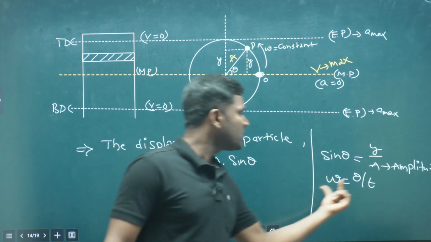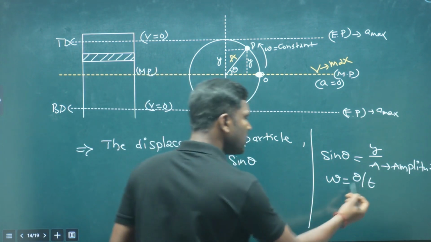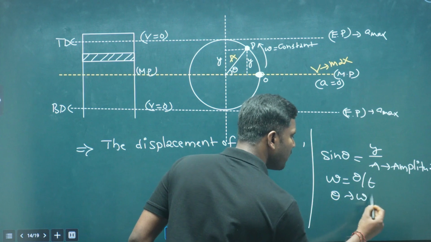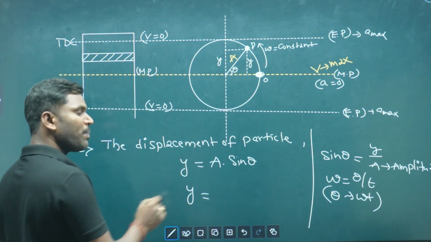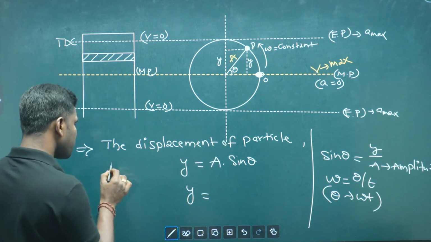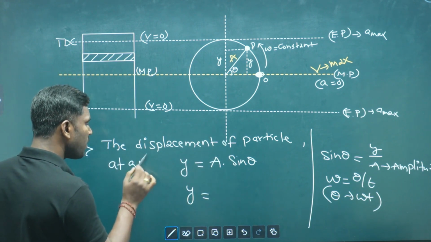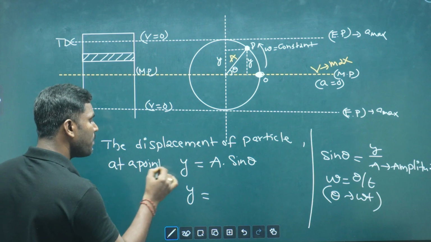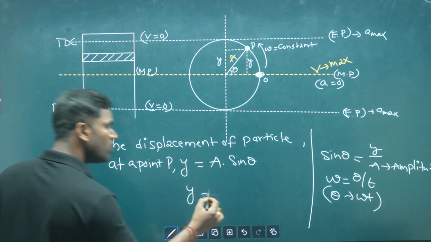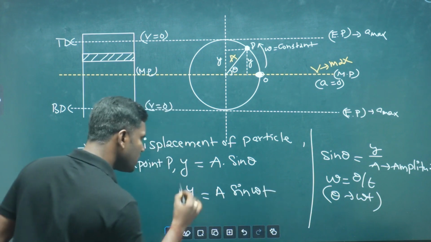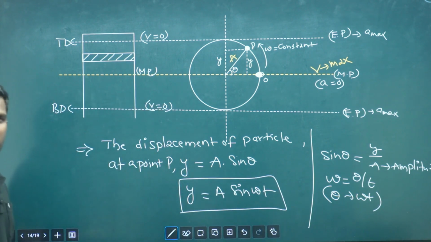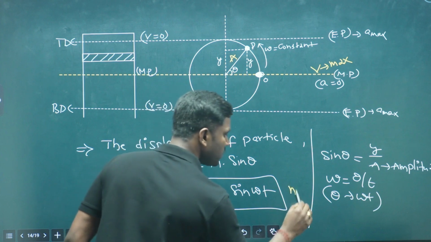Clear? Angular velocity equals theta by t, right? So theta can be considered as omega times t. We can rewrite it as the displacement of a particle at a given point P, that is y equals a sin omega t, amplitude times sin omega t, of course in meters, right?